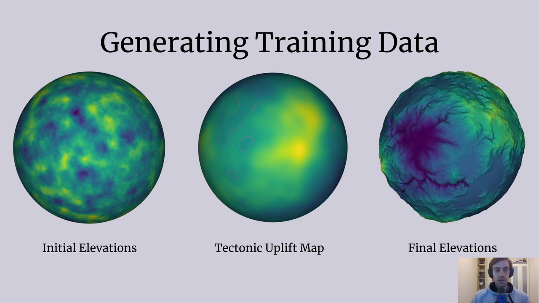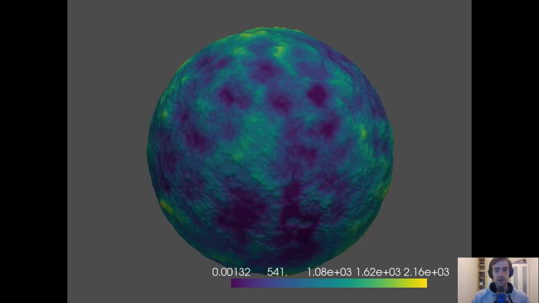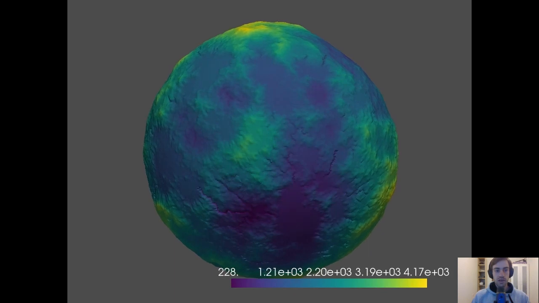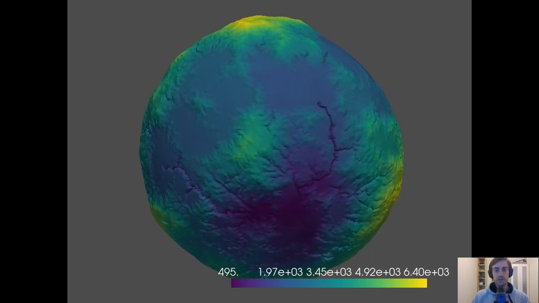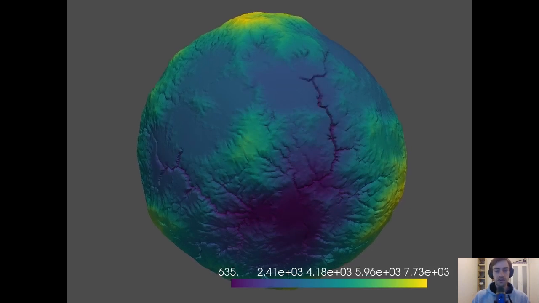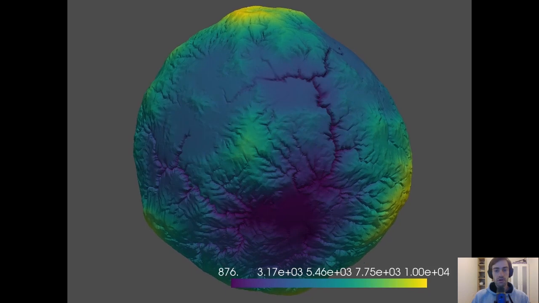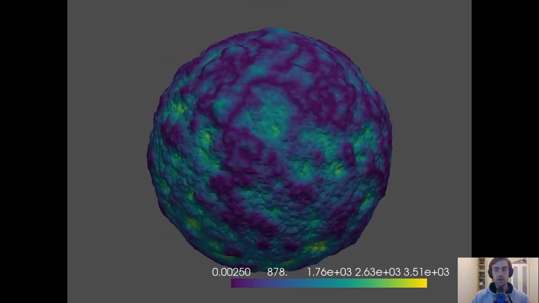The easiest way to greatly improve all of our results would be to improve the generation of the training data. As of now, all of the training data was generated with fixed noise amplitudes or frequencies, and rainfall was defined to be constant over the entire planet. We could also include horizontal tectonic plate movement and negative uplift to represent submersion.